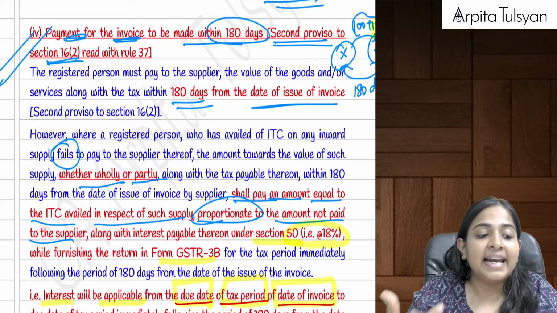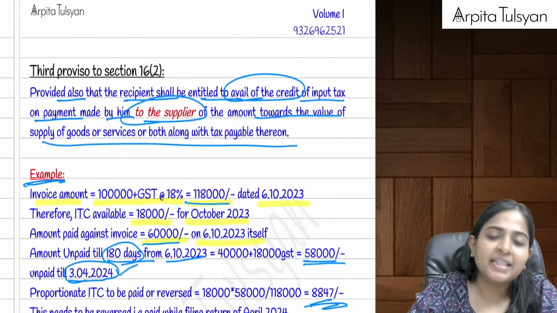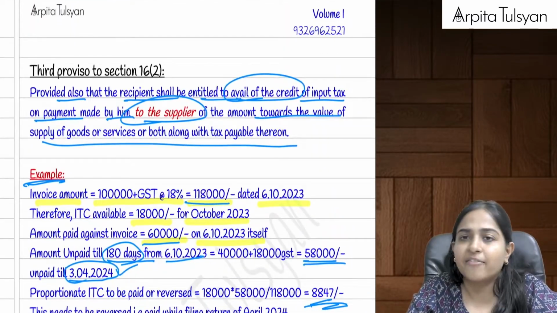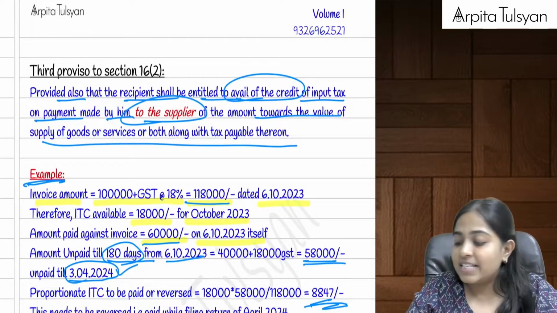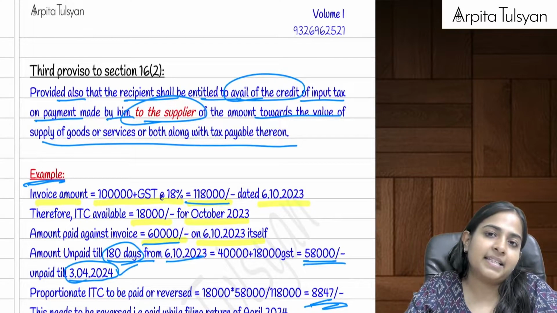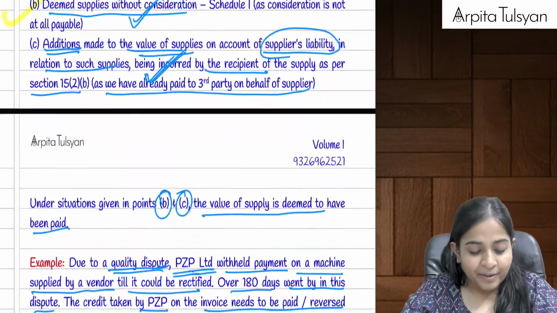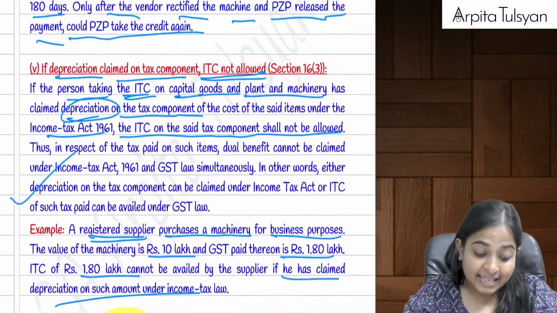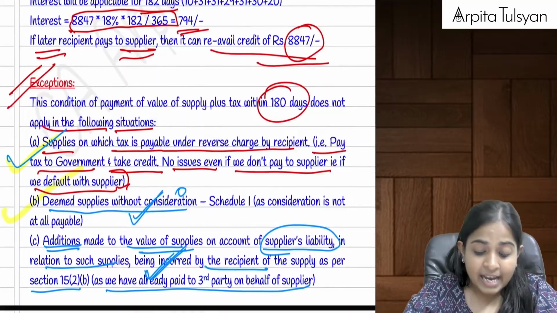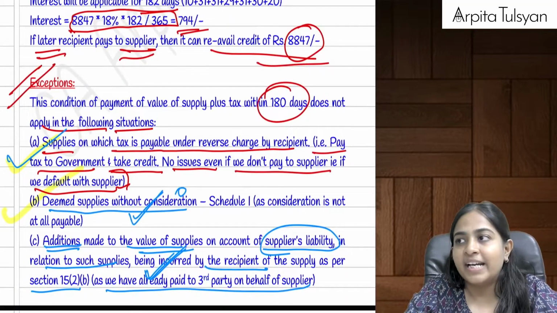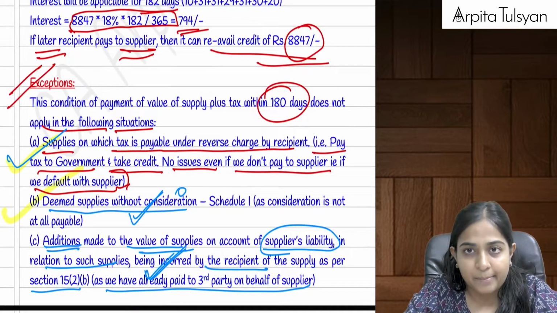But what if we pay the amount to the supplier later, after 180 days? Possible? Yes, then in that case we can re-avail that ITC, but forget about the interest paid to the government. Now there are three exceptions where even if you don't make the payment within 180 days, there is no need to reverse the tax liability. What are those three cases?